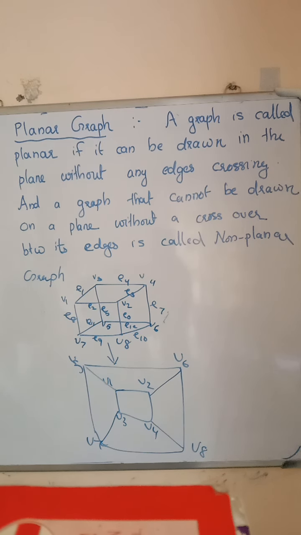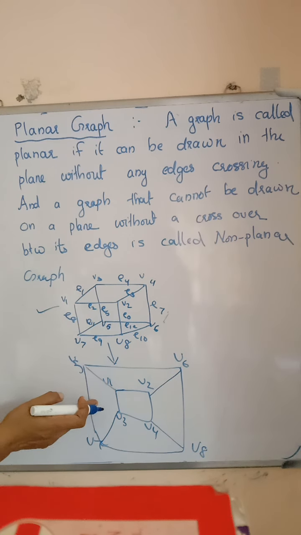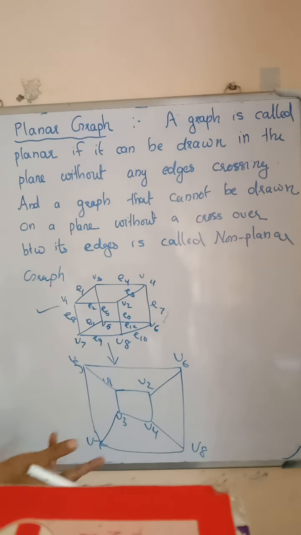Another example. So this is a planar graph. This is a planar graph because we can represent its edges without crossing. Next example.